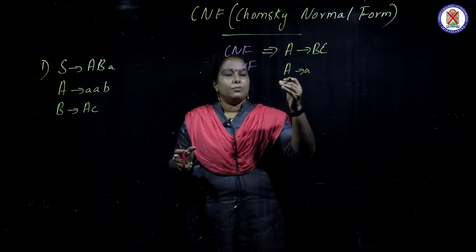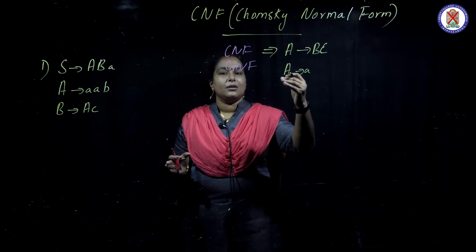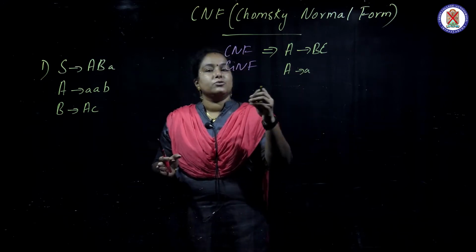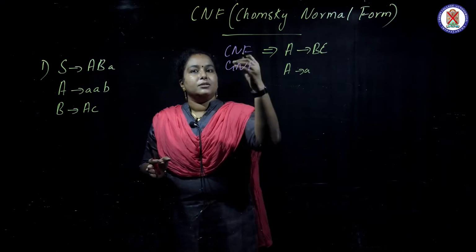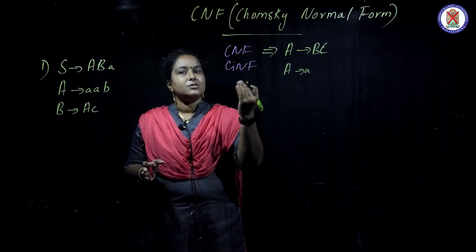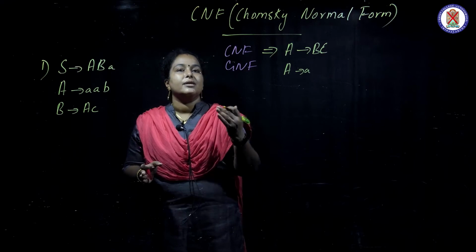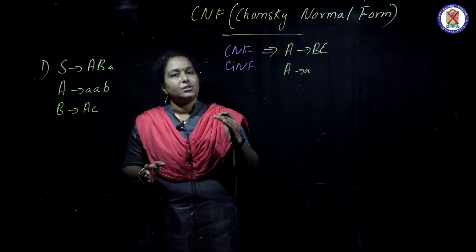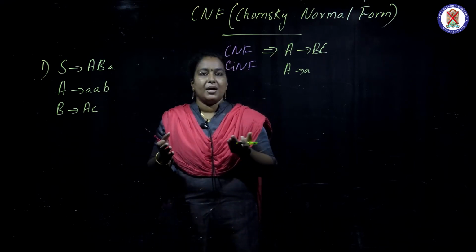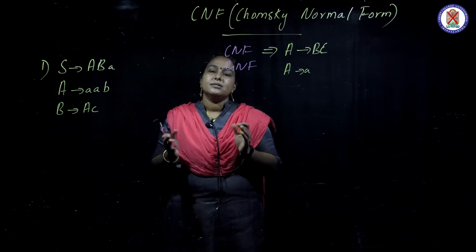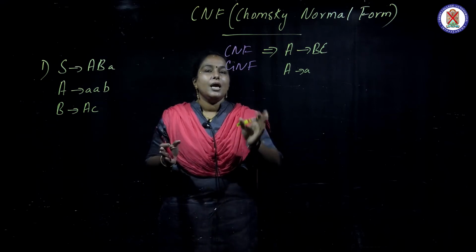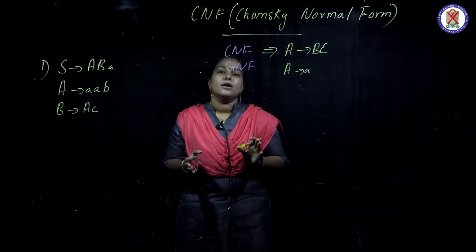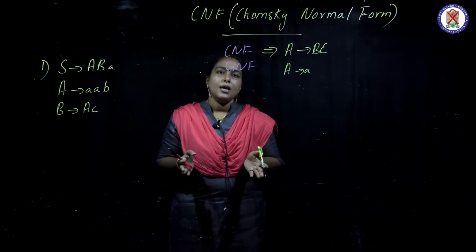Before moving on, I will add one more point to give you an idea about these normal forms. The machine will take either Chomsky's normal form or Greibach normal form, according to the compiler designer. It will be either in CNF or GNF, so you must study both. We are discussing both: in this video we are discussing CNF, and in the next video we will discuss GNF.